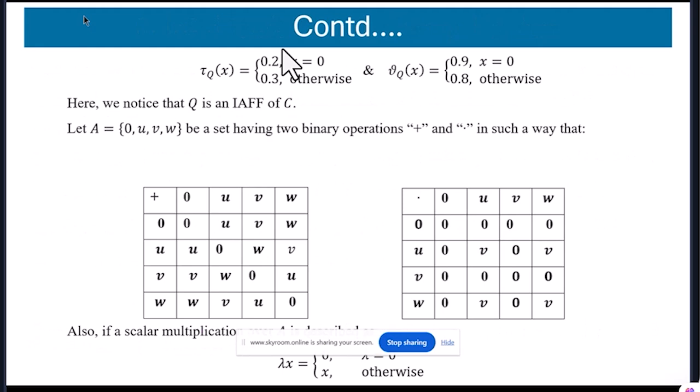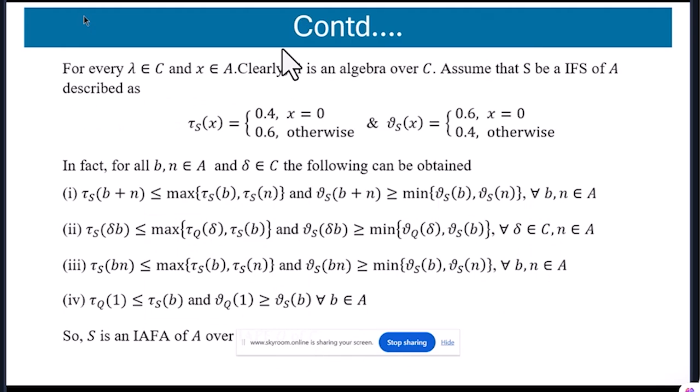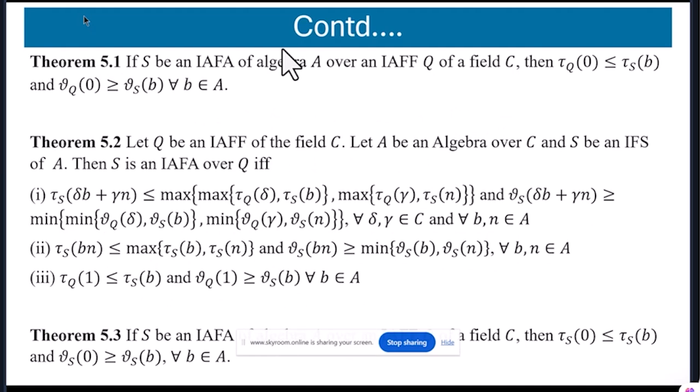Here, example 5.1 is based on intuitionistic anti-fuzzy algebra. Here we can easily show that the following four properties are satisfied. So S is an intuitionistic anti-fuzzy algebra of A over the intuitionistic anti-fuzzy field Q. Here are some theorems based on intuitionistic anti-fuzzy algebra. Theorem 5.1: if S is an intuitionistic anti-fuzzy algebra of an algebra A over the intuitionistic anti-fuzzy field Q, then tau Q of 0 is less than or equal to tau S of t, and a similar concept holds for the zero element.